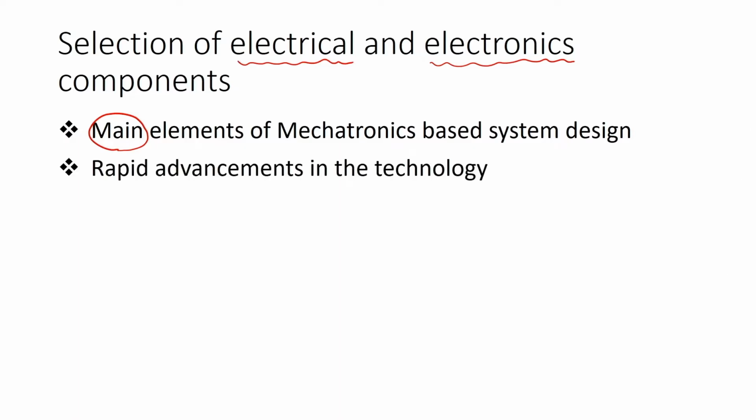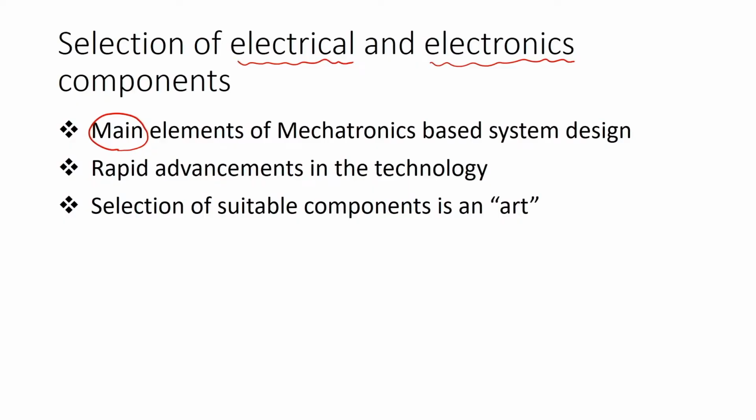But nowadays, there is rapid advancement occurring in the development of these components. If we are getting an integrated chip or a microprocessor, we may get a better quality or an advanced technology in that microprocessor within 6 months. So, there is a rapid advancement in the technology.